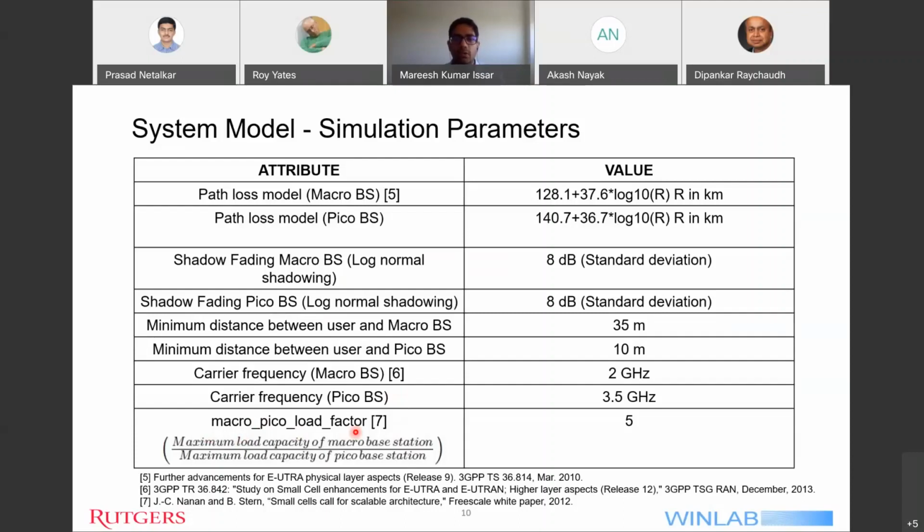Now I'll explain what this factor means. So this factor is nothing but the ratio of the maximum load capacity of the macro base station divided by the maximum load capacity of the pico base station. And here I have considered that factor to be 5.